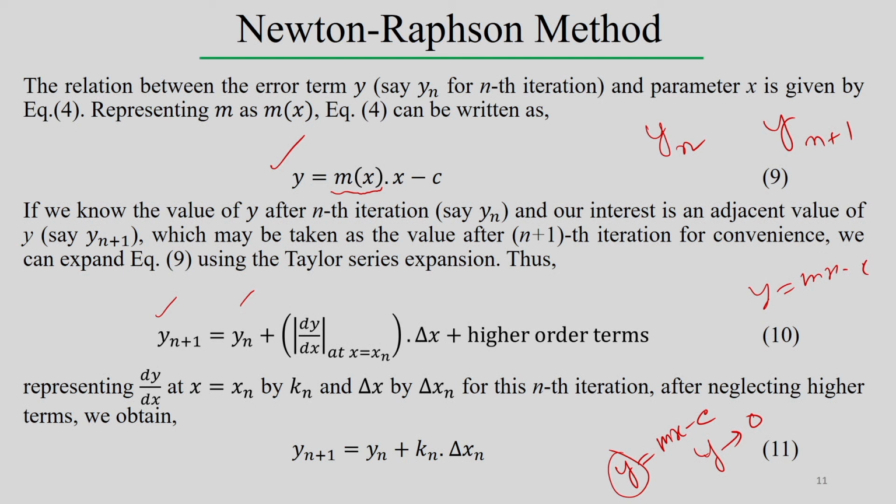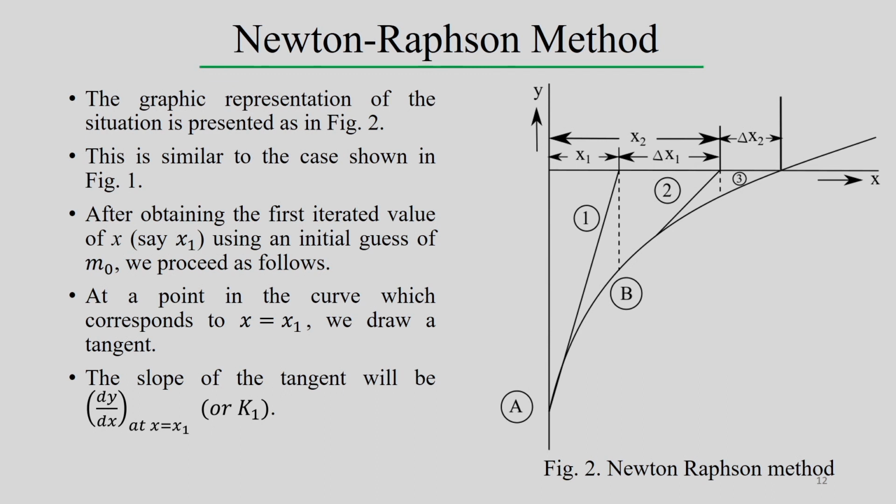Therefore, dy/dx at x = x_n, the slope at x = x_n, we define by k_n, and delta x at x = x_n can be represented by delta x_n for the nth iteration. After neglecting the higher order terms, simply y_{n+1} = y_n + k_n delta x_n, the slope times the increment. So we are trying to link what happens at the nth iteration and the (n+1)th iteration. Now, a graphic representation of the situation is presented in figure 1.